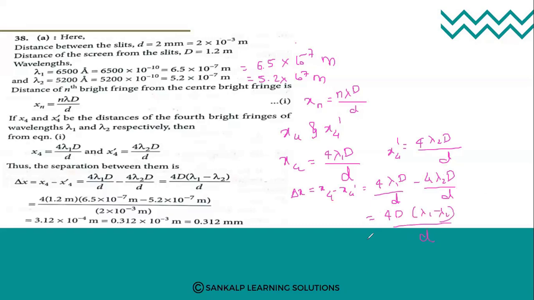So further you can substitute the value of small d, capital D, and the lambda values. You will get the answer as 0.312 millimeter. One second, go through the solution.